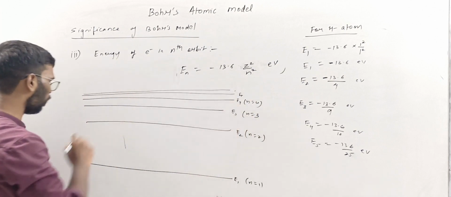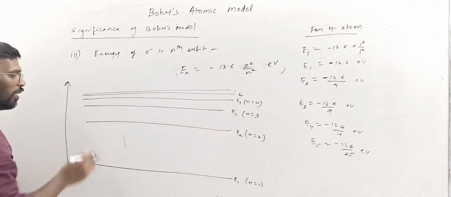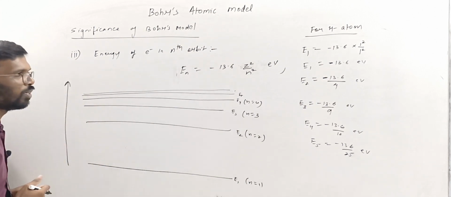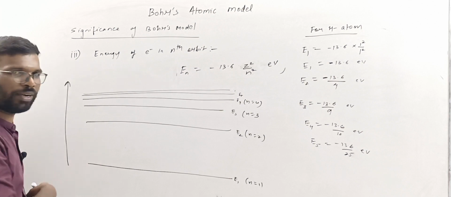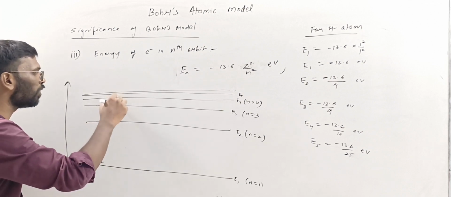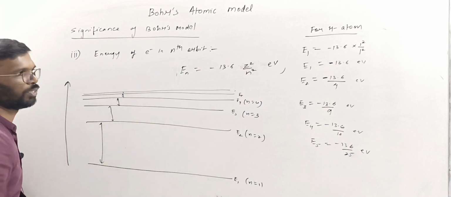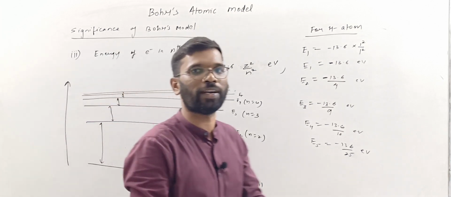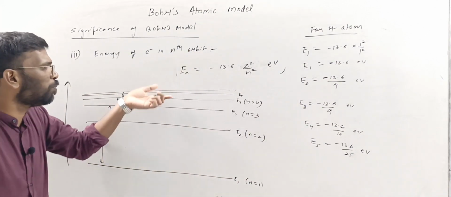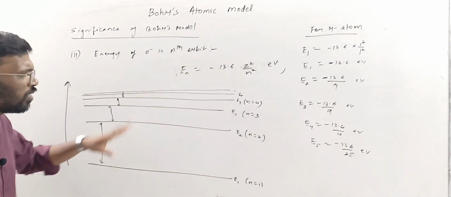So as we go away from the nucleus, the energy of the electron in that orbit increases, and the difference between the energies is decreasing. This is exactly opposite to the radius. The radius keeps on increasing and the energy difference between the orbits keeps on decreasing.